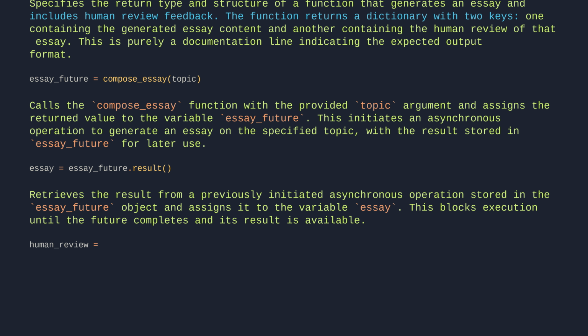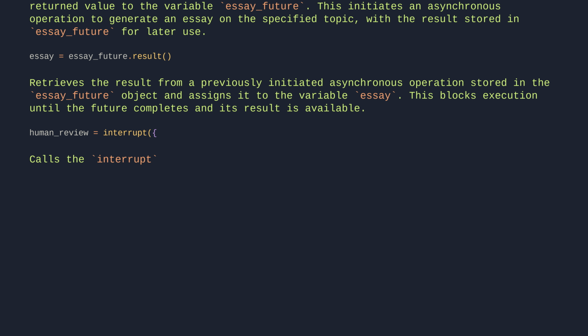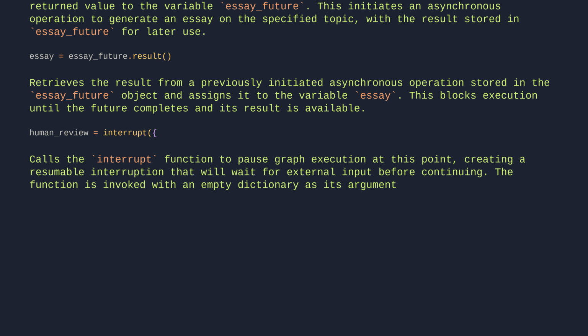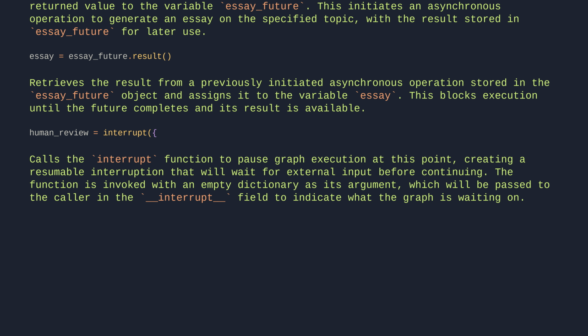Human review equals interrupt. Calls the interrupt function to pause graph execution at this point, creating a resumable interruption that will wait for external input before continuing. The function is invoked with an empty dictionary as its argument, which will be passed to the caller in the interrupt field to indicate what the graph is waiting on. This specific call doesn't include any custom payload data in the interrupt signal.